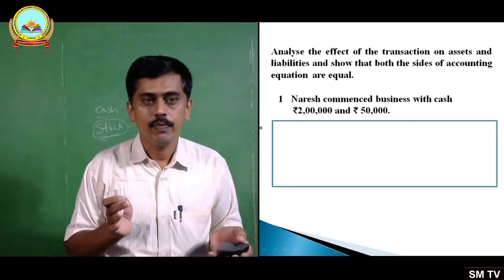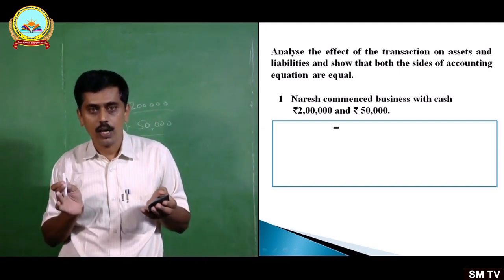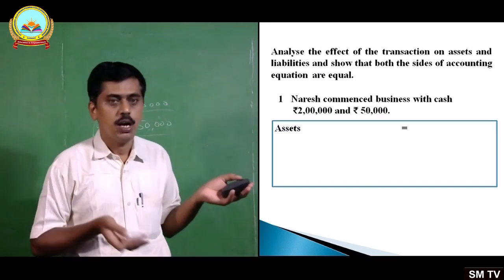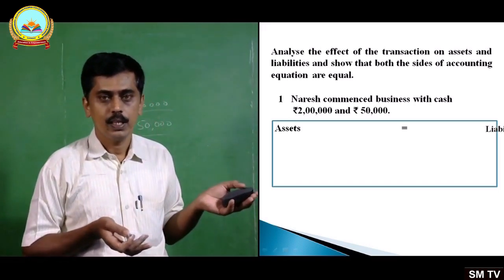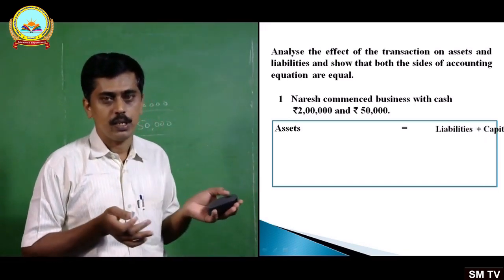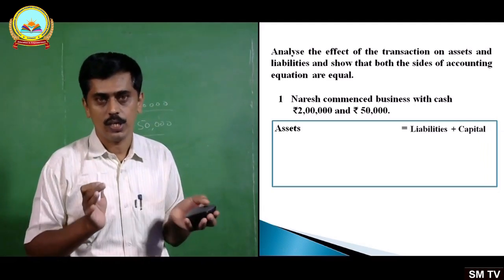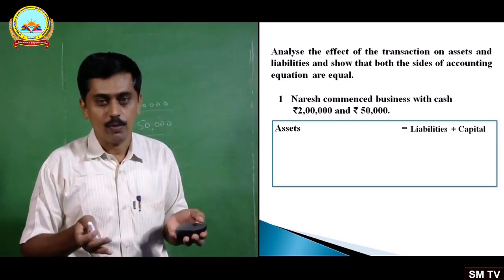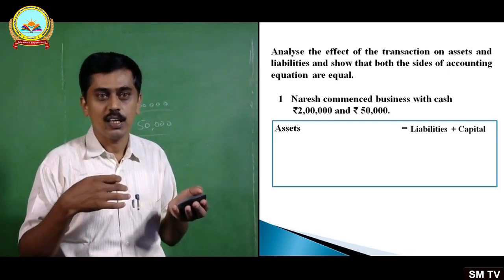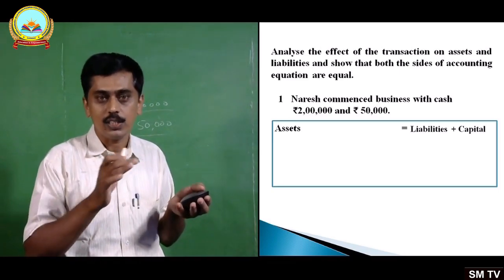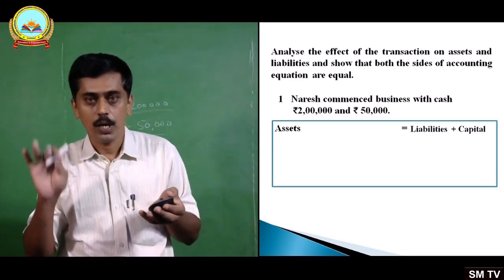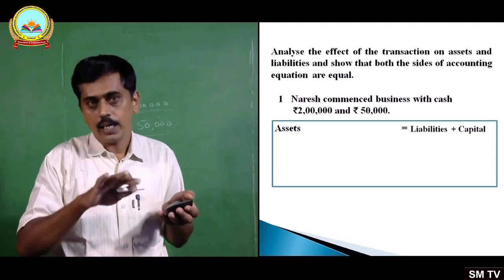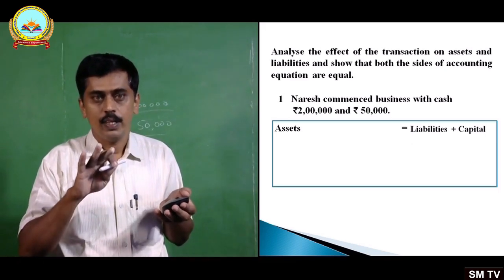And we know that assets of the business are always equal to liabilities plus capital. This is the basic accounting equation. Always remember it. It has become yours now, I suppose. It has become not mine but ours. Assets equals liabilities plus capital. So here look at the transaction. This is the basic equation.